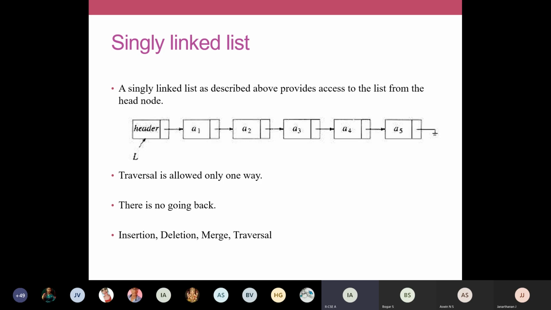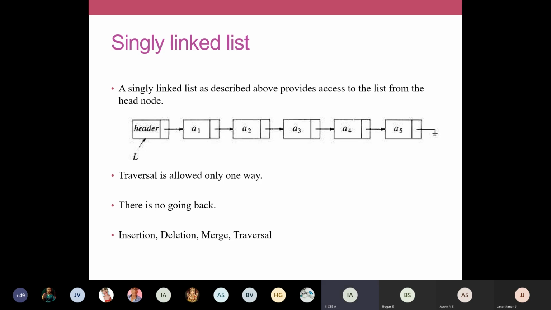And then one more point is insertion. We can do all these operations: insertion, deletion, merge, and traversal with your singly linked list. You can merge two linked lists, or you can delete a particular element, like that. These are the operations done in your singly linked list.